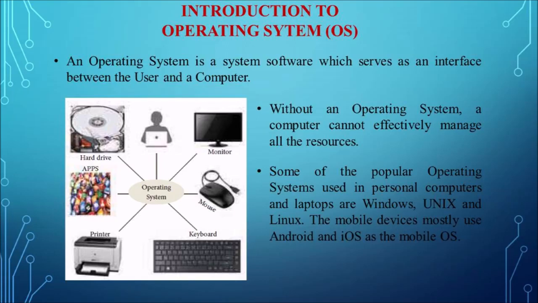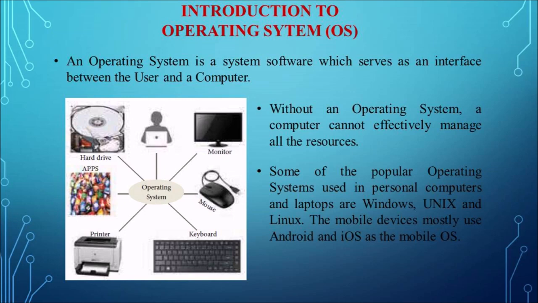So there are various functions of an operating system available, like file management, memory management, process management, and device management. All these things we will discuss in the key features of an operating system topic. Without an operating system, a computer cannot communicate effectively, and also it cannot effectively manage all the resources that are connected.